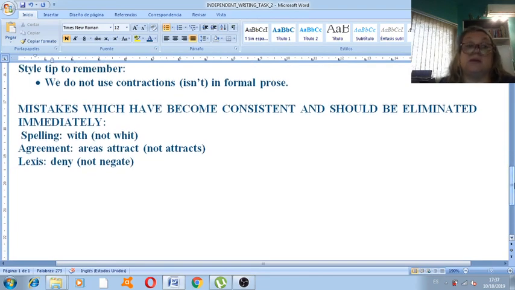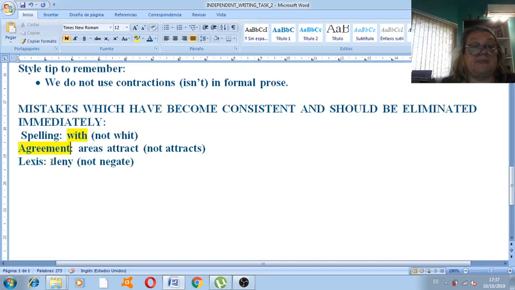Mistakes which have become consistent and should be eliminated immediately. And I say immediately because the risk is that the more you delay removal of these mistakes, the more fixed they become in your productions. So as soon as possible, please, let's begin spelling correctly, and let's start checking all the verbs we use to see if the agreement is correct, because we have consistently made corrections in this field, either missing an S or adding an S where it is not necessary.